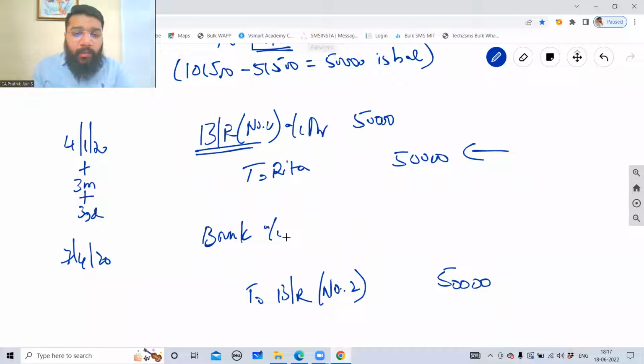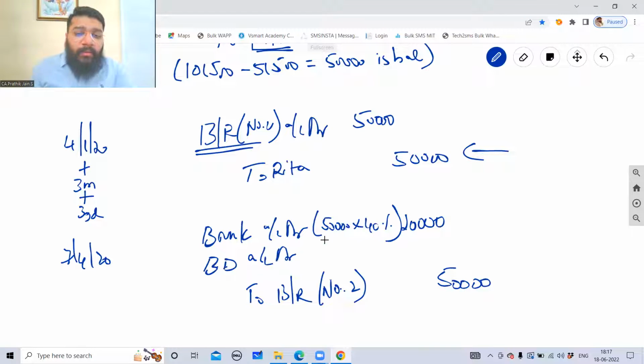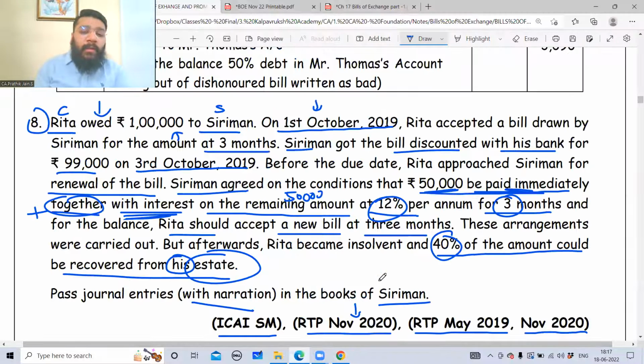So bank account debit. 40% of 50,000 is 20,000. Balance is your bad debts. So bad debts account debit 50,000 into 60%, which is 30,000 rupees.